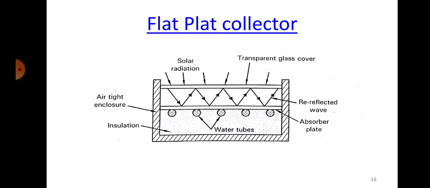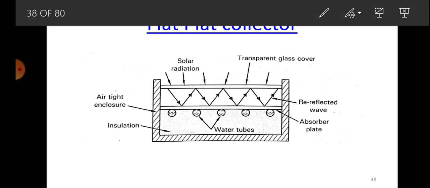The water will be initially cool, so from there the water will be heated up, and the heated water will be stored in the tank, and then that will be flowing through the tap. Okay, now how does this solar flat plate collector work?